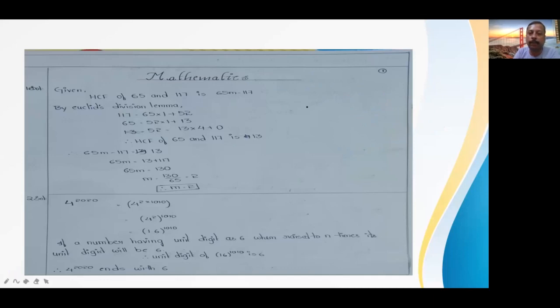Like that, every question is given in detail. Some keys are already given by the AP Triple IT, but some key mistakes are there, and I am giving you the explanation. If you find their key is correct, then you can send it to me in the comment section. Then you can send the correct answer, why it is, what was the problem in my solution. Okay. These are the first two detailed solutions. Next, this is the third and fourth solution.